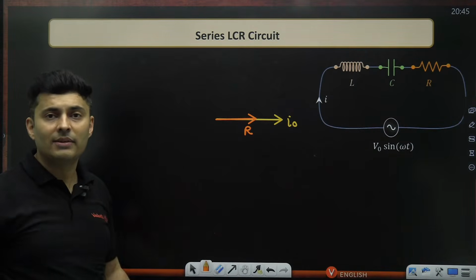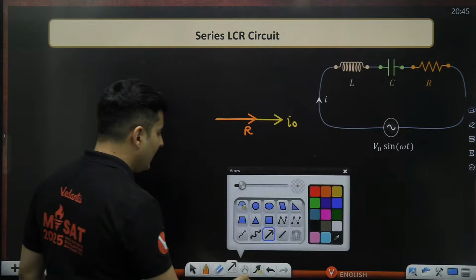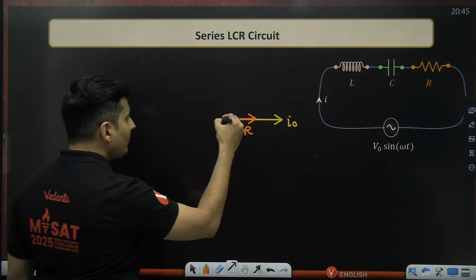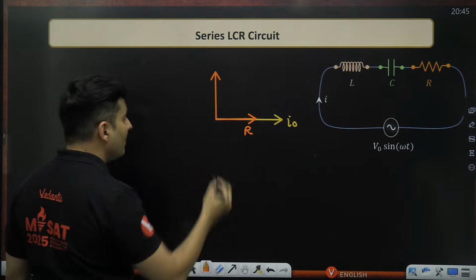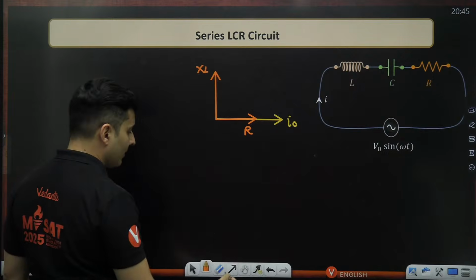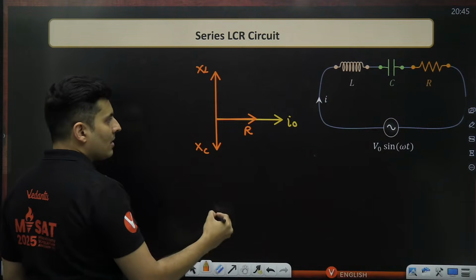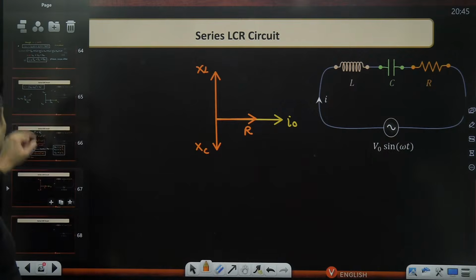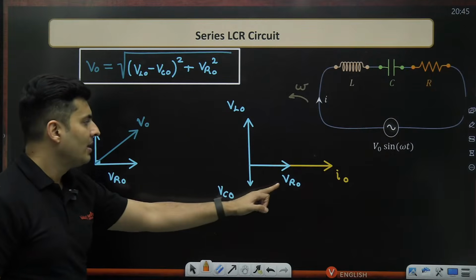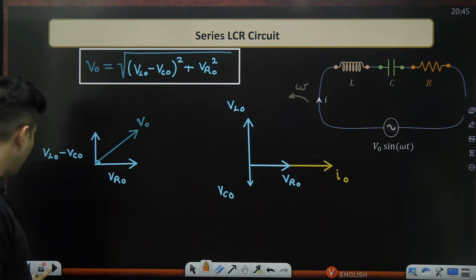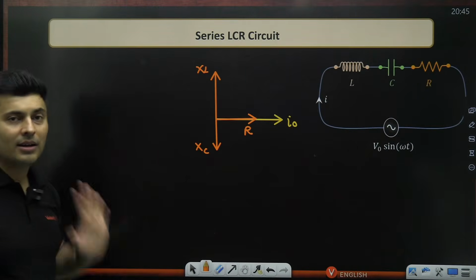So I will give the same privilege to the resistance also, and then I will show XL over here, and I will show XC over here, just like I have shown this particular diagram, VR naught, VC naught, VL naught.